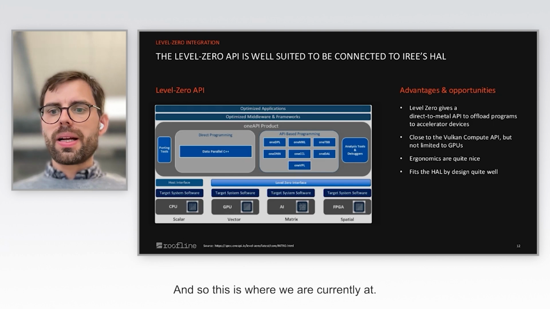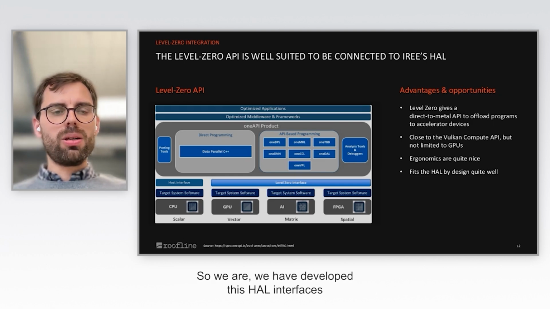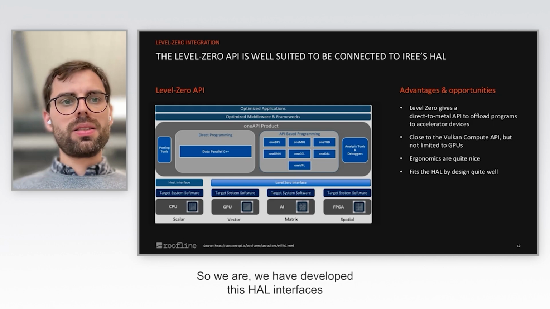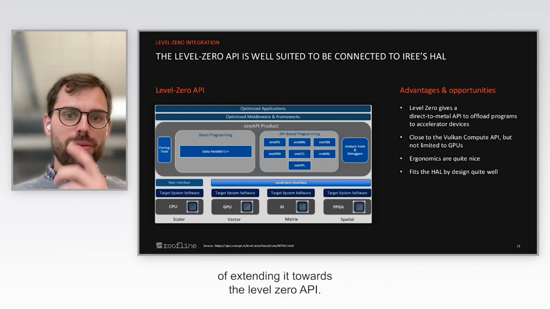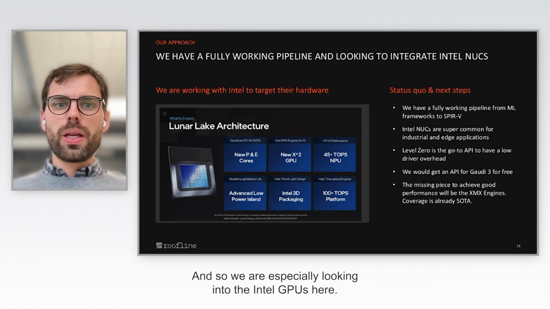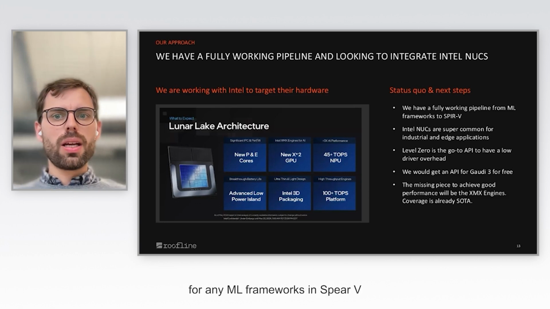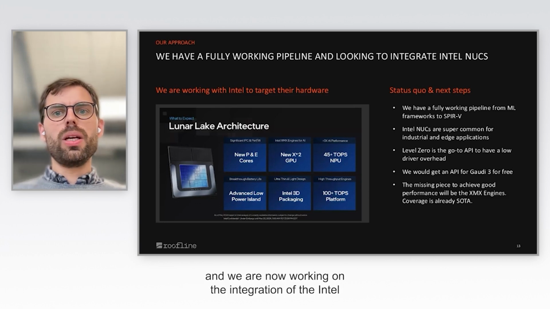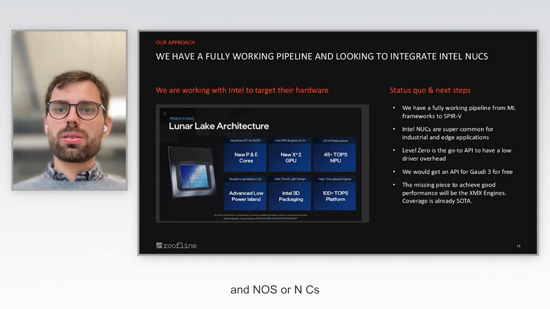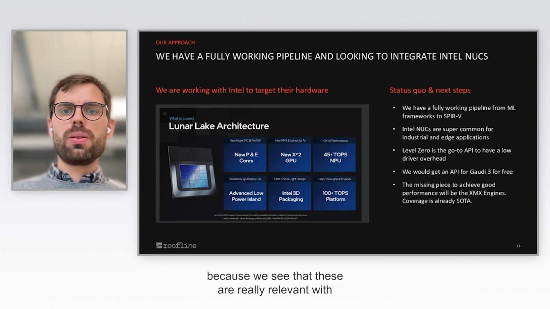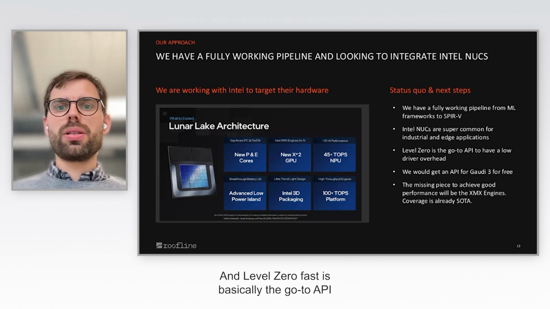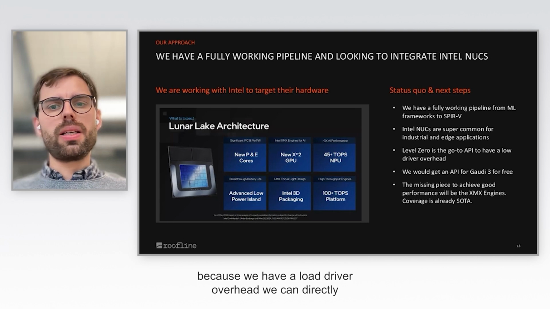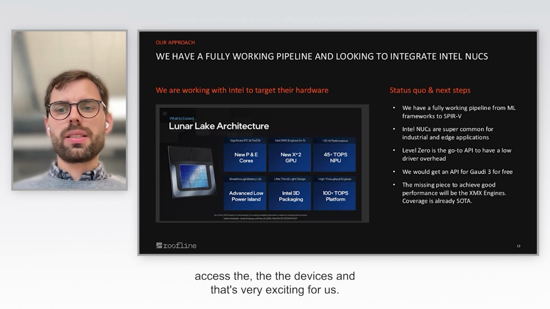And so this is where we are currently at. We have developed these HAL interfaces and extended them towards SPIR-V, and now we are in the process of extending them towards the Level Zero API. And we are especially looking into the Intel GPUs here. So we have a fully working pipeline for any ML frameworks in SPIR-V, and we are now working on the integration of the Intel NUCs, because we see that these are really relevant within industrial and edge applications. And Level Zero for us is basically the go-to API, because we have a low driver overhead. We can directly access the devices, and that's very exciting for us.